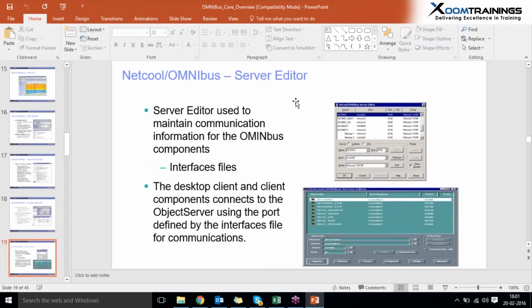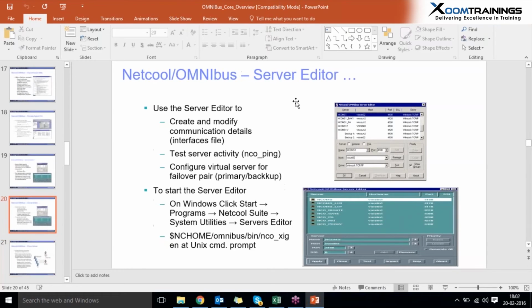And also whenever we are configuring failover and failback, we will need to configure and edit this file. Why? Because the desktop client and client components connect to the object server using certain port values. For object servers the port starts from 4100, for gateways the port starts from 4300, and for PA 4200, in this way.